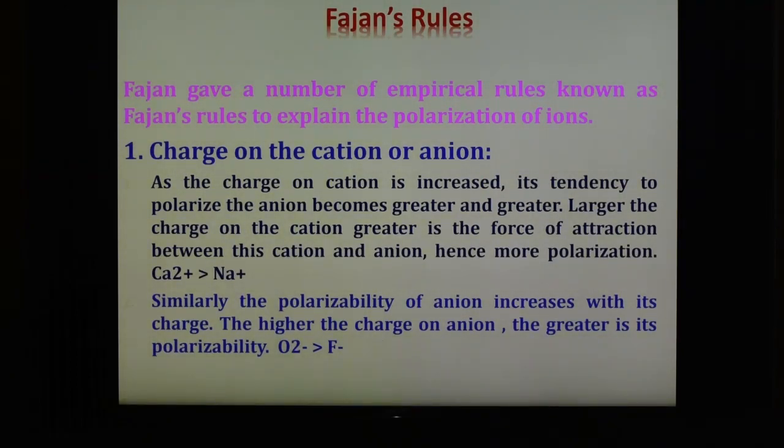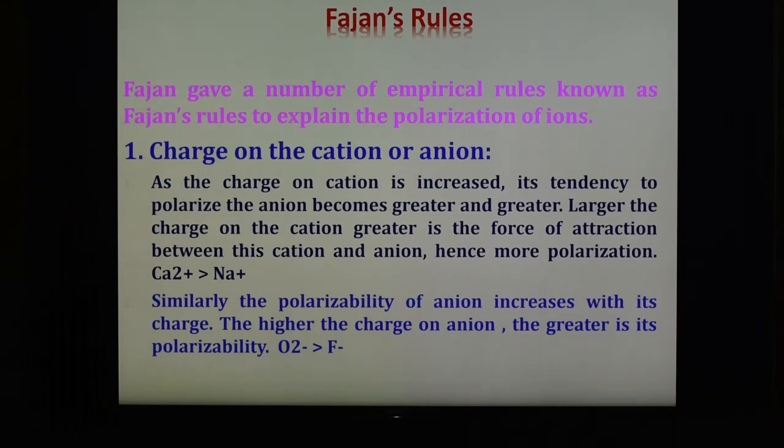After that we are going to see Fajan's rules. Fajan is the name of the scientist, and he has given a number of empirical rules, known as Fajan's rules, and these rules explain the polarization of ions. According to these rules, the degree of polarization or distortion of the anion by the cation is determined by some factors, and there are three factors.